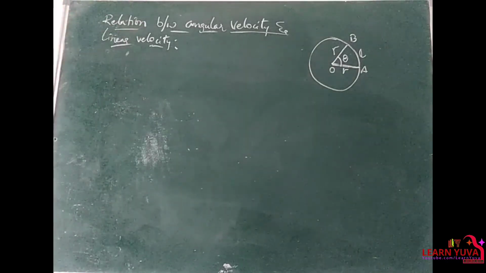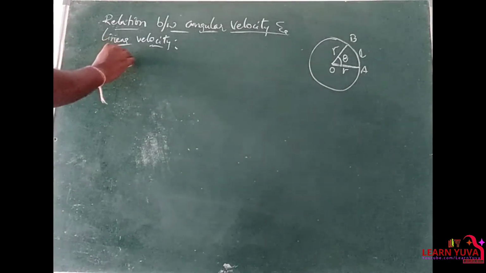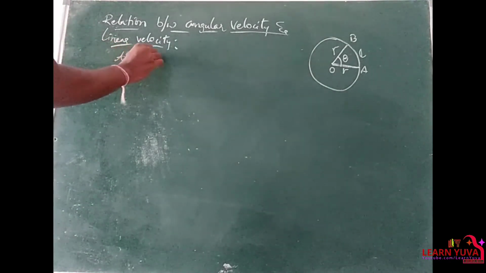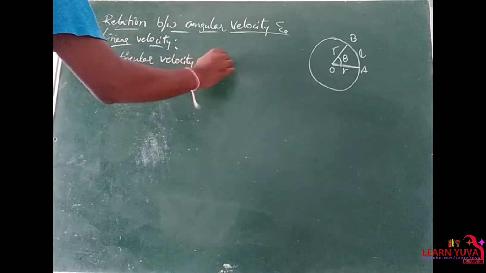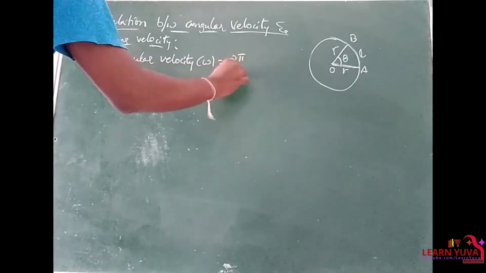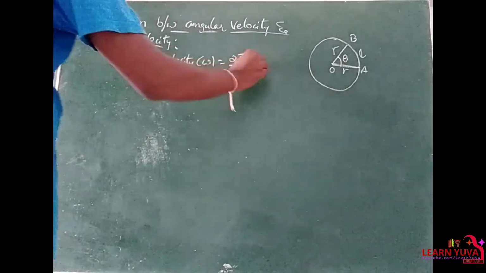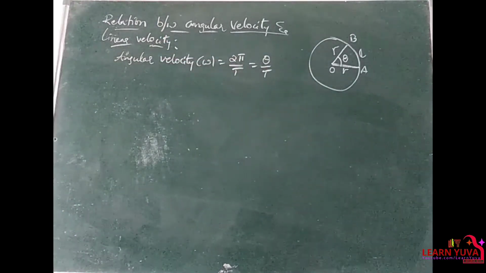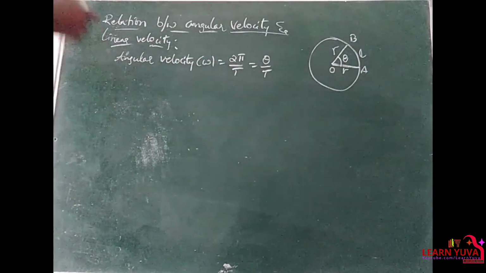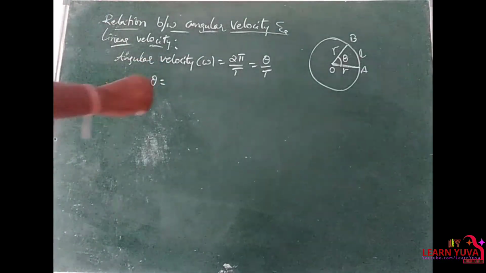Relation between angular velocity and linear velocity. So angular velocity is denoted by omega. So omega is equal to formula 2 pi by t, right? Or this can be written as theta by t. Whereas theta is equal to length of the arc by radius of the arc.